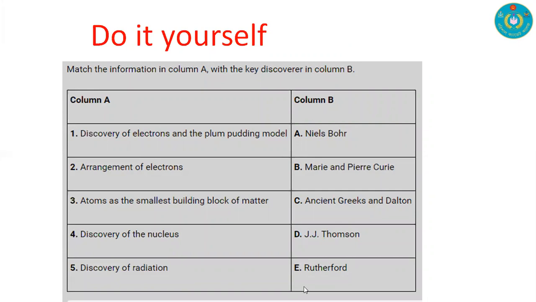I would suggest you pause this video and take 1.5 minutes, or at best 2 minutes, to match between column A and column B. Okay, do it yourself, and I hope all of you can solve this and match column A and B. Okay, I hope all of you have completed this.